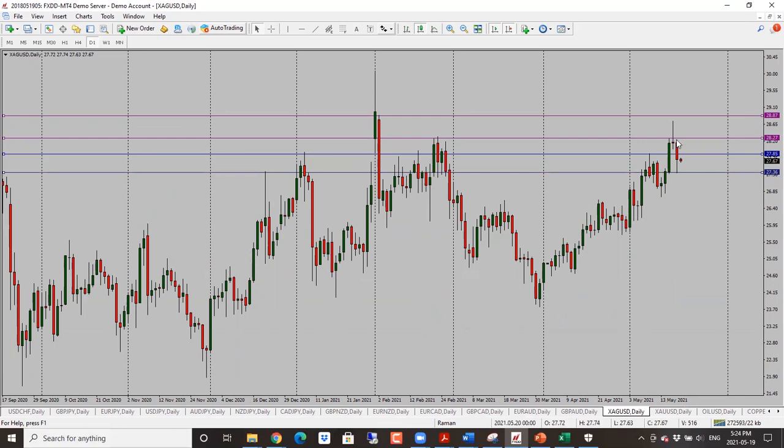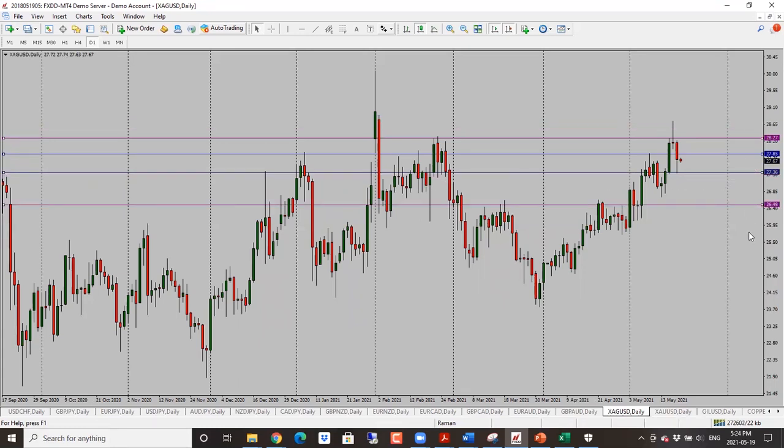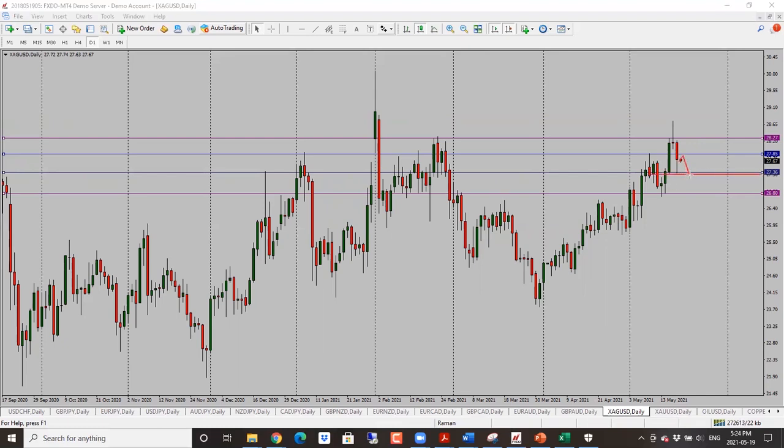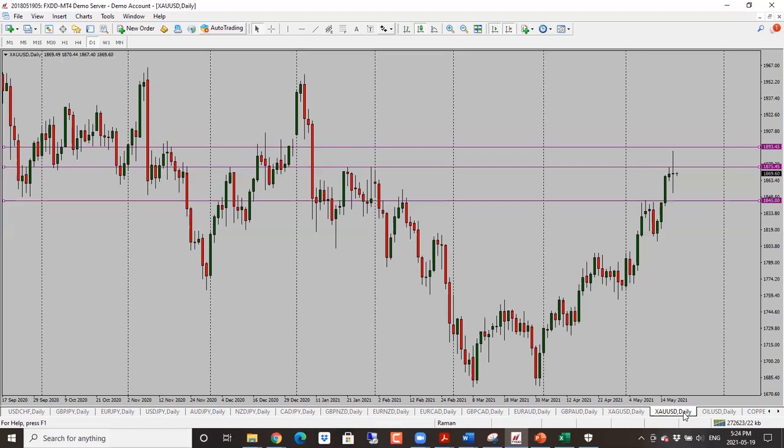Starting off with silver here, we had a pin bar doji here yesterday. So we were looking for a drop. We got that, and now it is into support. So do watch out for that. Bias here is bearish. The concern will be this support level here. So I'm looking for something like this. Now, if it doesn't go through, then we have a problem here. But once it continues, we're looking for 26.80. So bearish bias here for silver.